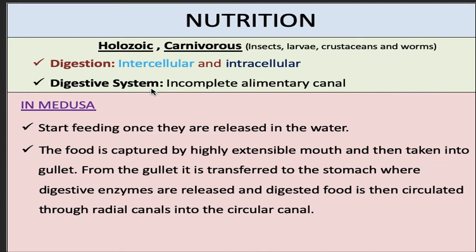Digestive system is incomplete because the alimentary canal is incomplete. Only the mouth is present in case of coelenterates, no anus is present.